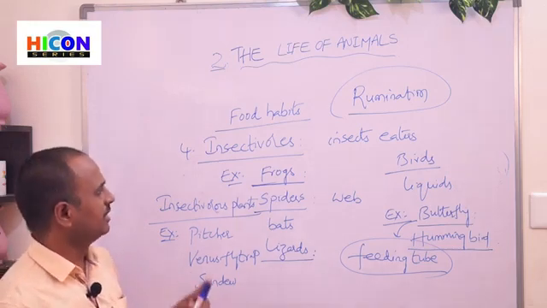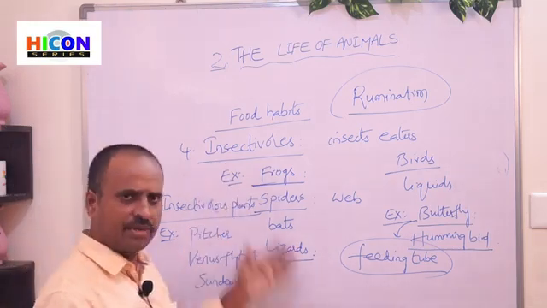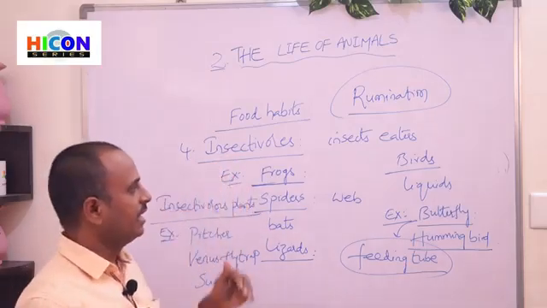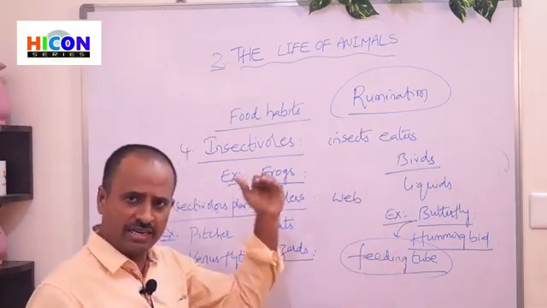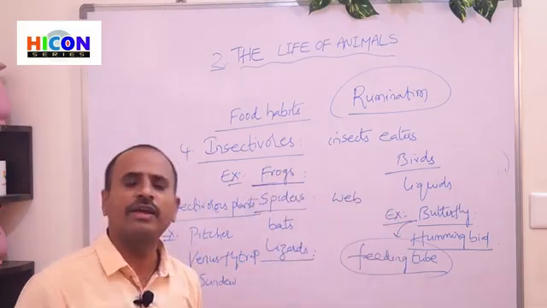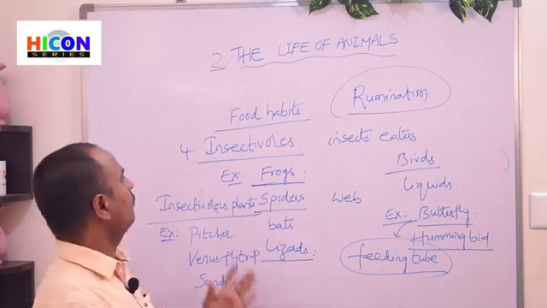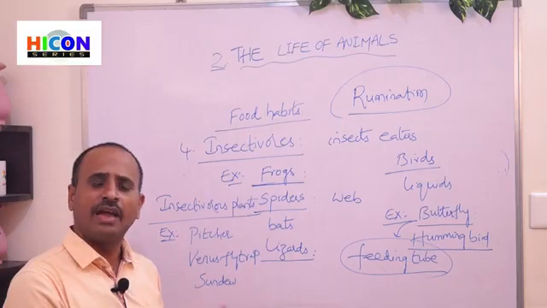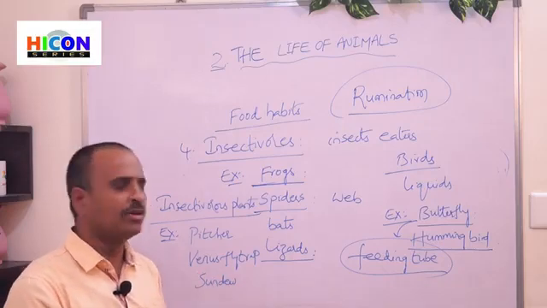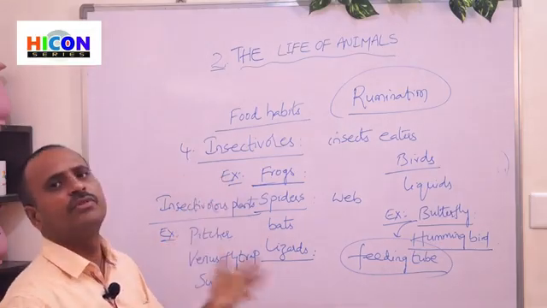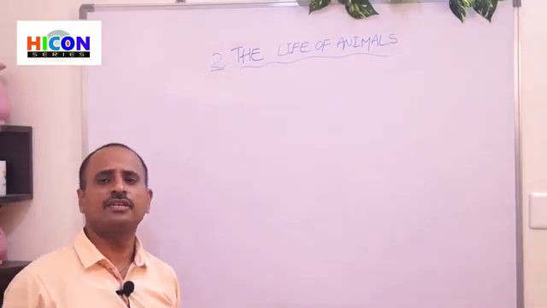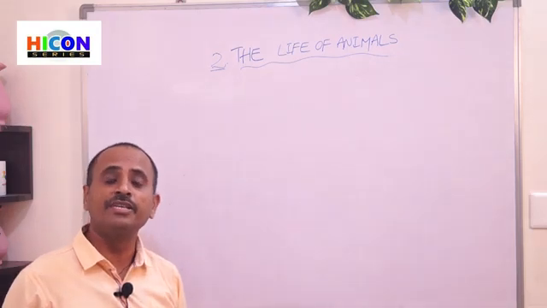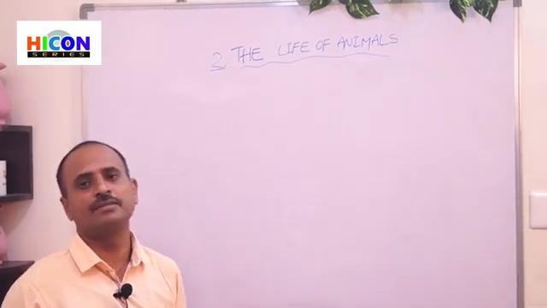So children, these are about insectivorous animals, that means insectivorous plants, and some animals which eat only liquids, for example butterfly and hummingbird. So these are the 4 types of animals: carnivores, herbivores, omnivores, and the 4th one is insectivores. Up to now we have discussed different types of animals based upon their food habits.